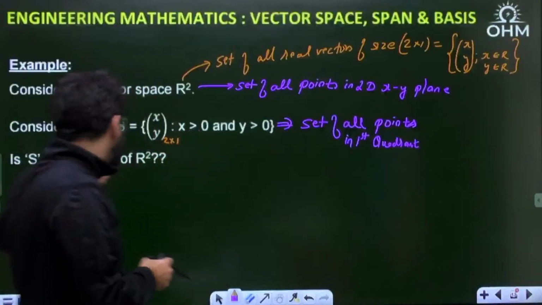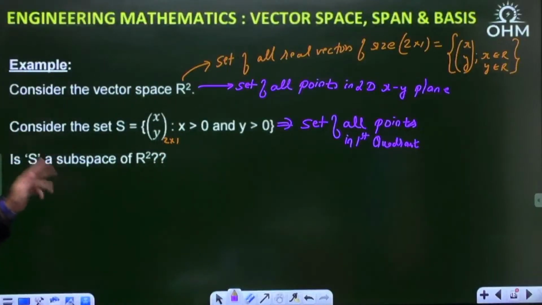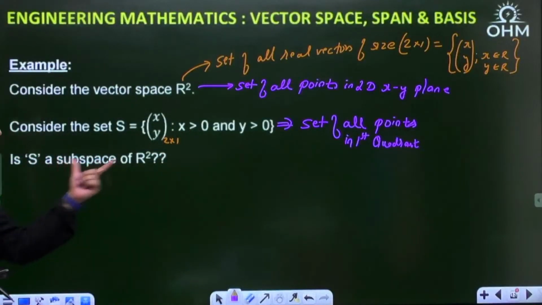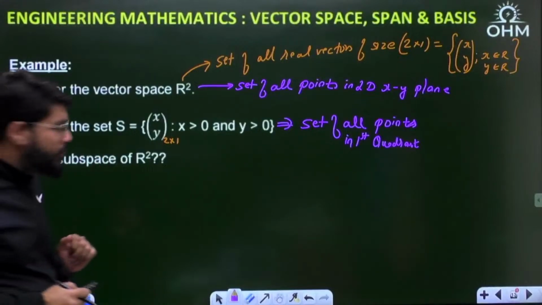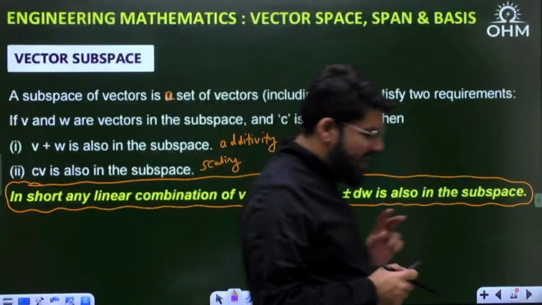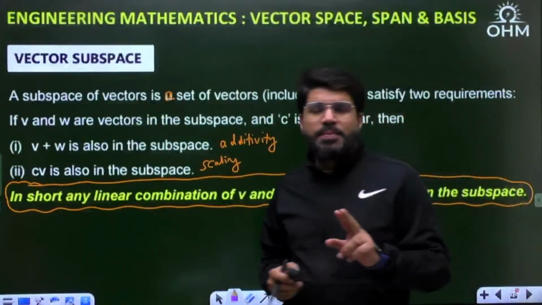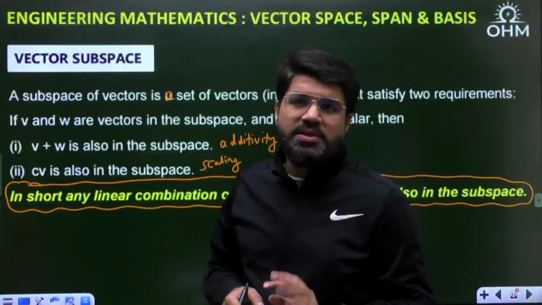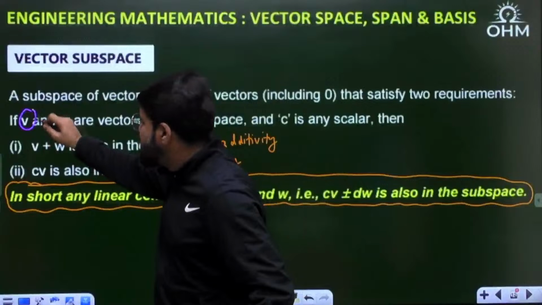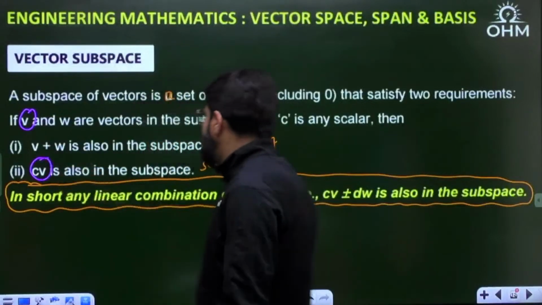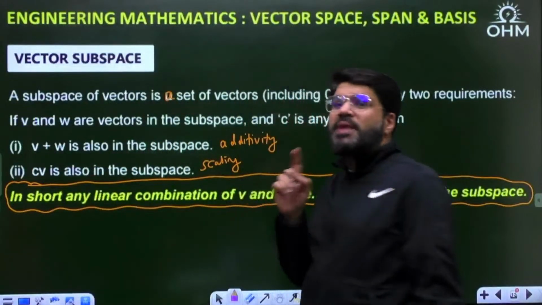But my question is, does it satisfy the necessary condition to be defined as a subspace of R2? What I told you is, if there are any two vectors in a subspace, their addition should also be in the subspace. Or if there is any one vector v in the subspace, scaling c times v should also be in the subspace, where c can be any scalar number.